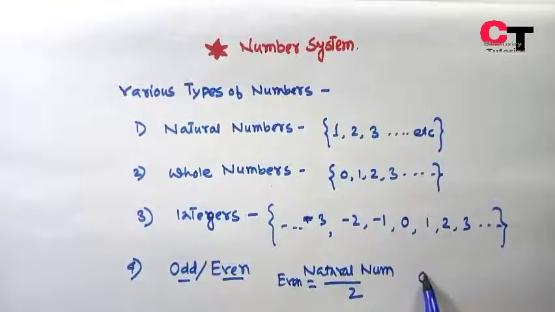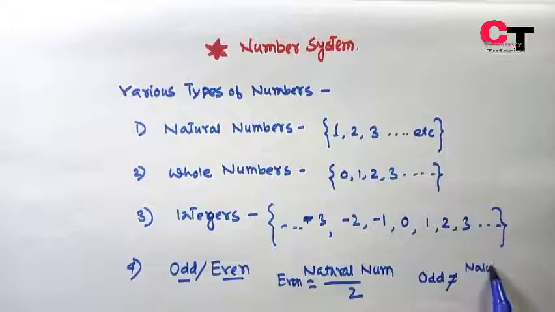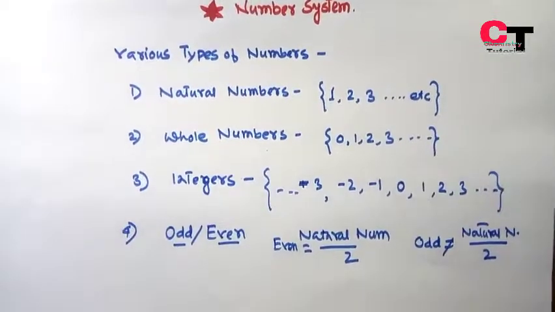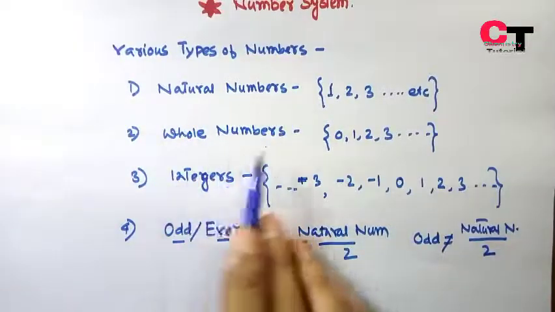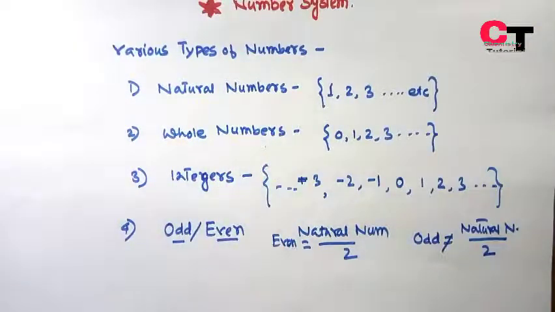And odd numbers are natural numbers not divisible by 2. Okay, so we have studied natural numbers, whole numbers, integers, odd and even numbers.